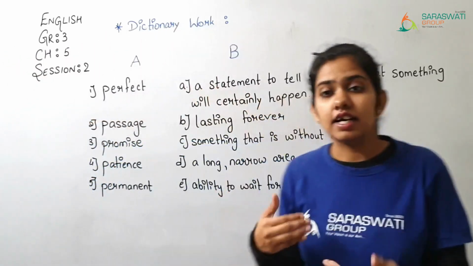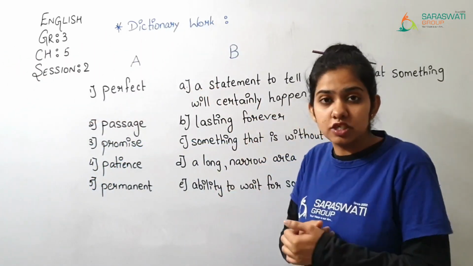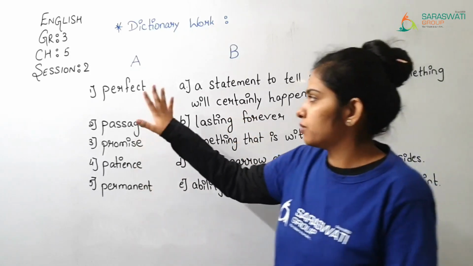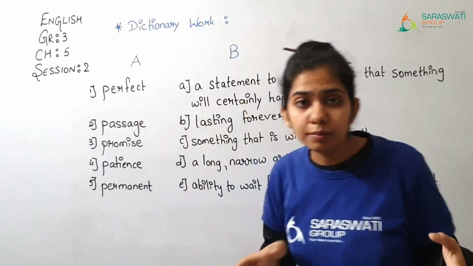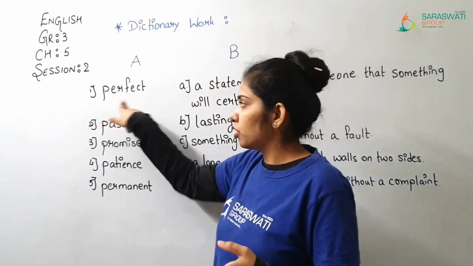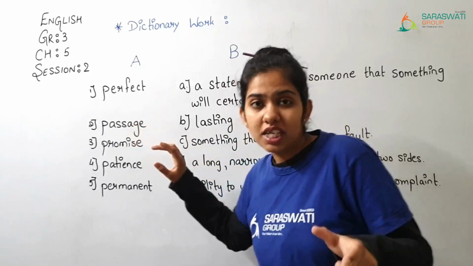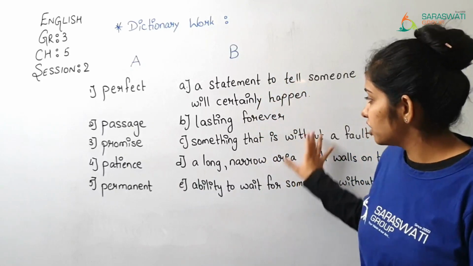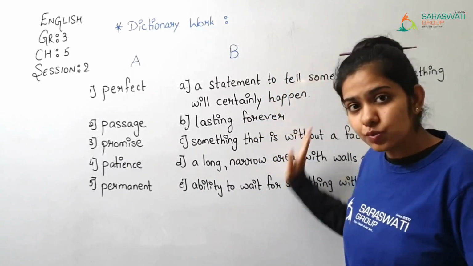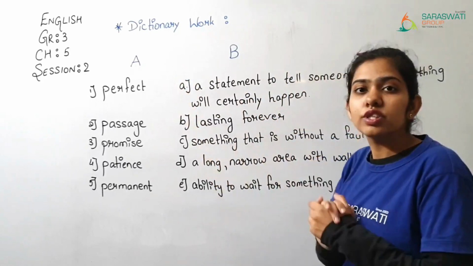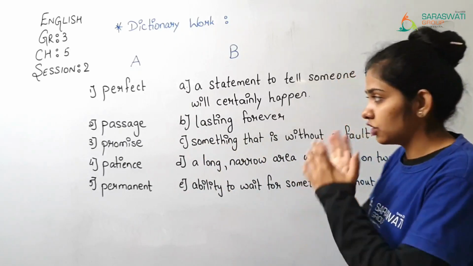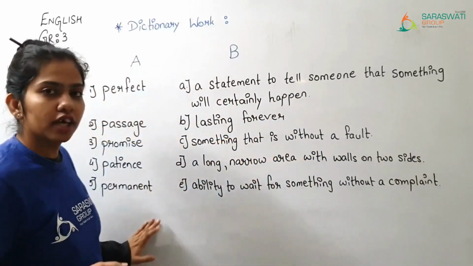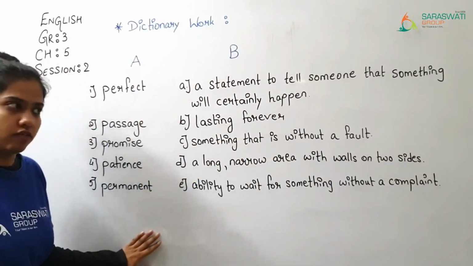So over here, I know that you are thorough with this because you have given such kind of exam, because in exams I have asked you meanings in this way, right? So what you are supposed to do, you are supposed to open up a dictionary and search this word perfect. And the meaning which you see in the dictionary, now you have to find out which meaning is correct from these, and then you have to match it with the correct meaning. So that is your dictionary work. So for now we are doing it over here, okay, and then you just do it by yourself.